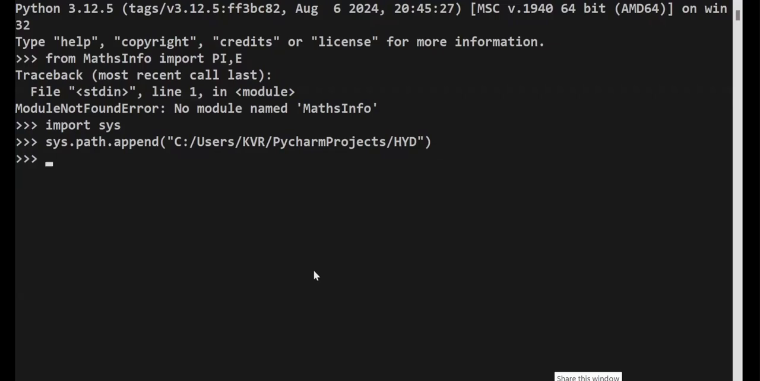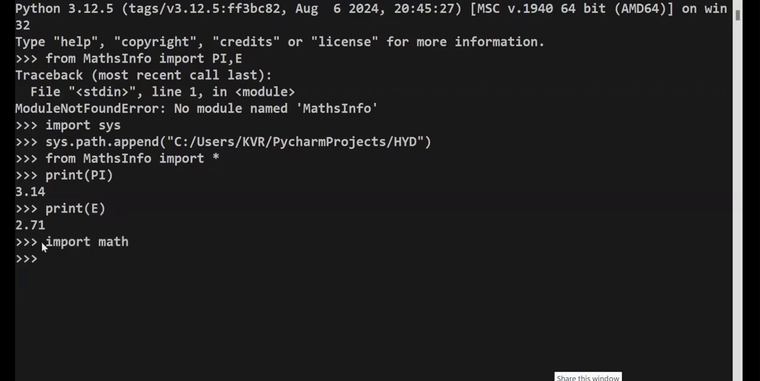So, students, come on now. From maths info, import what? Star. Import star. Come on. Print of what? PI. Import what? E. Excellent. Import what? Math. How is the predefined library working?